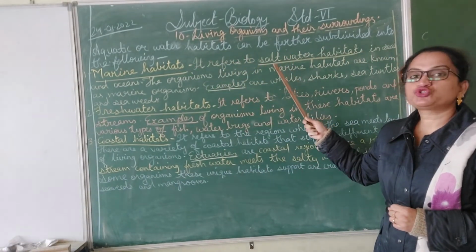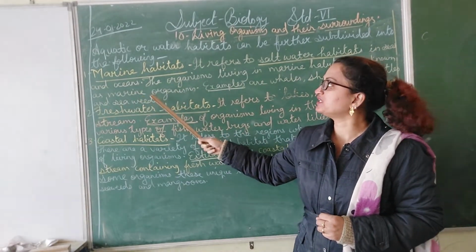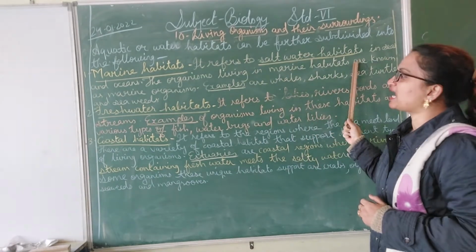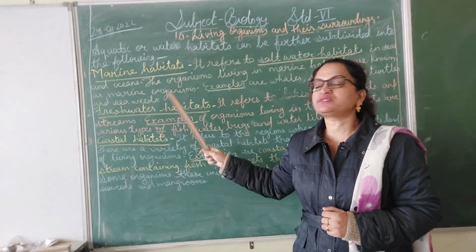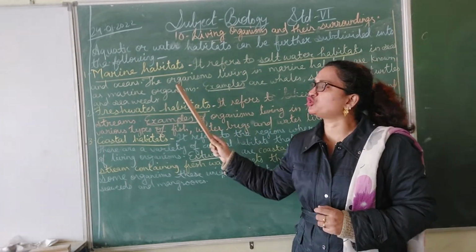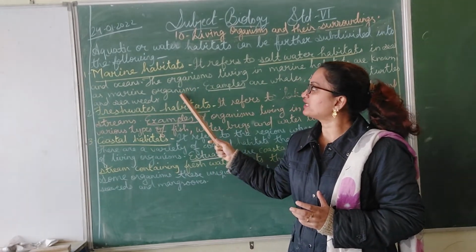The organisms living in marine habitats are known as marine organisms. So the organisms that stay in the sea or ocean are known as the marine organisms.